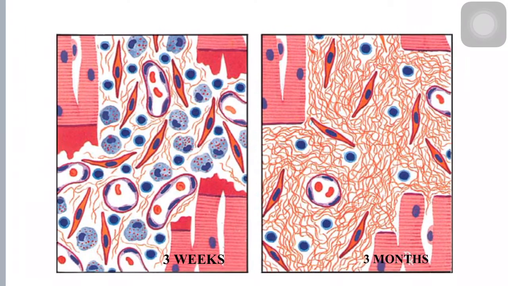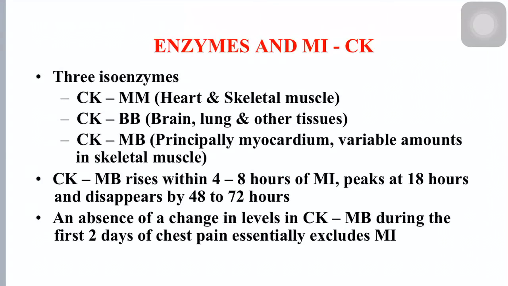So now this ends the pathogenesis, the causes, gross picture, microscopy and electron microscopic changes of myocardial infarction. Next, we will move on to enzymes and myocardial infarction. What is the significance of these enzymes in myocardial infarction?